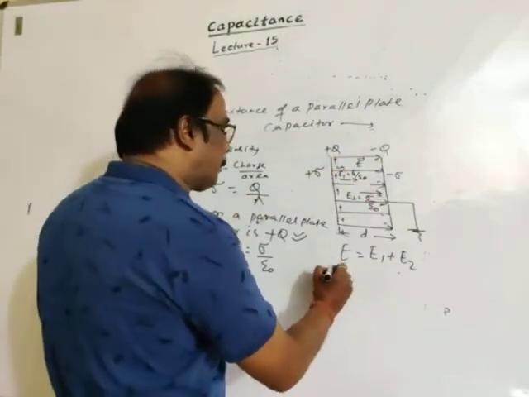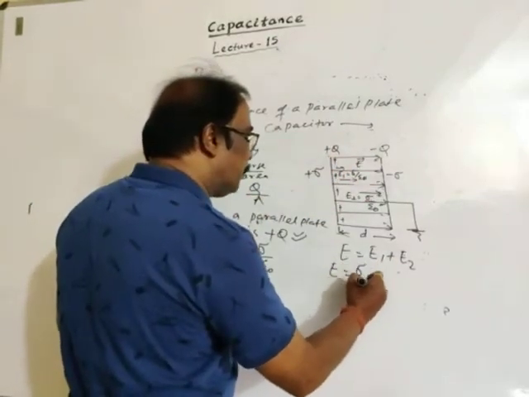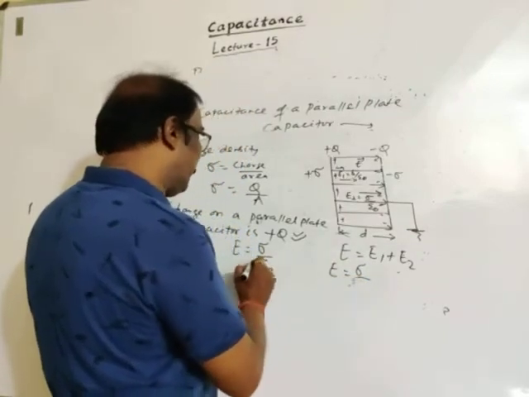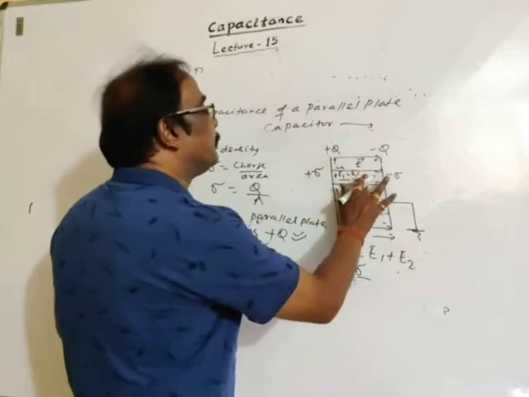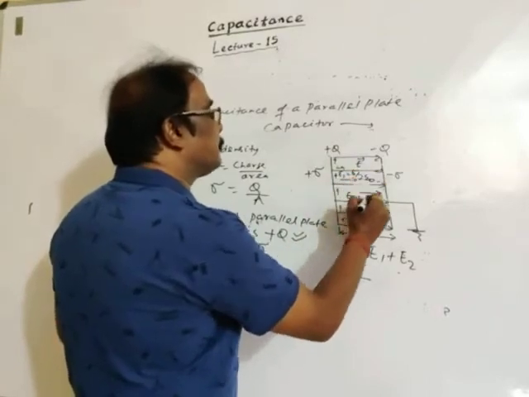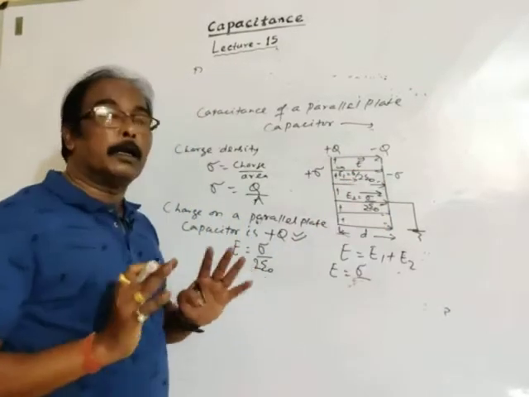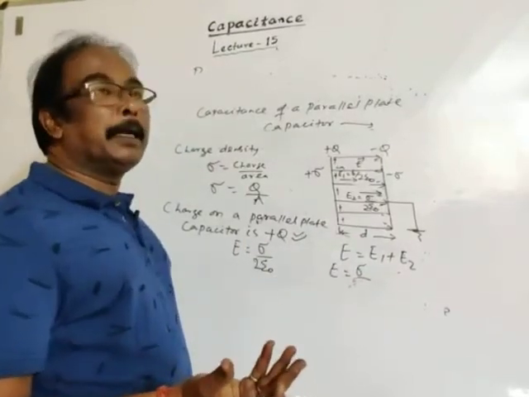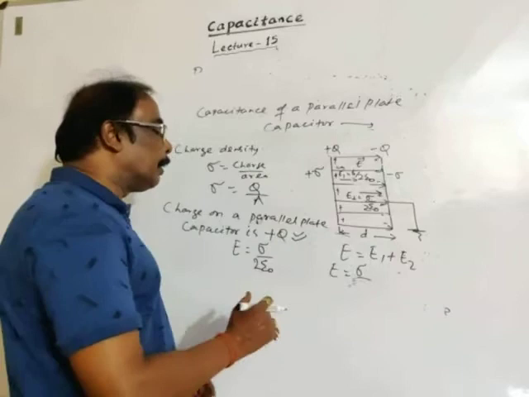So the electric field of each plate is sigma upon 2 epsilon naught, sorry, sigma upon 2 epsilon naught for conductors. For non-conducting plates, it's sigma by epsilon naught.